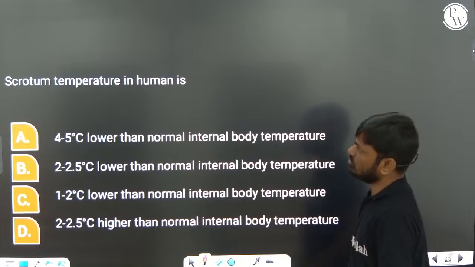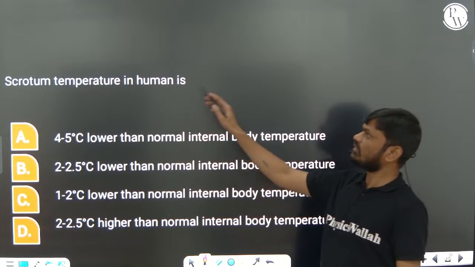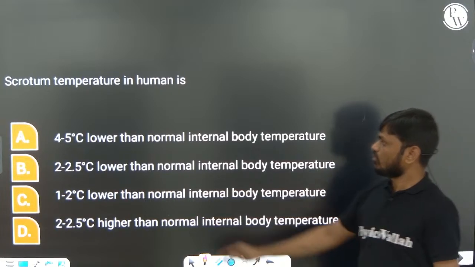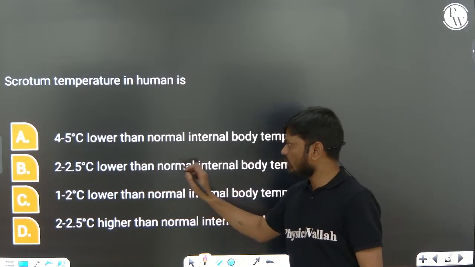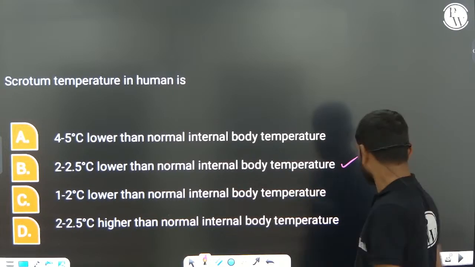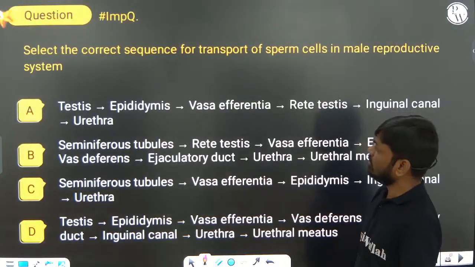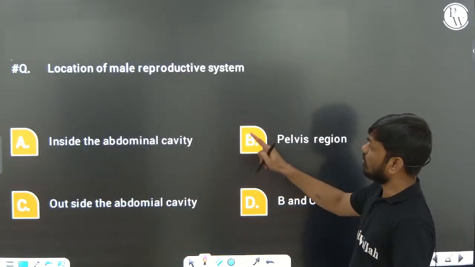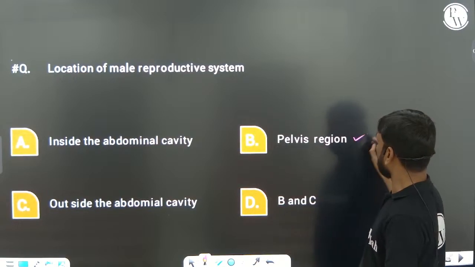So this is the question: scrotum temperature in human. The scrotum maintains temperature in human 2 to 2.5 degrees centigrade lower than normal internal body temperature. Right? So passage of this form already I will explain this. Location of male reproductive system, pelvis region.